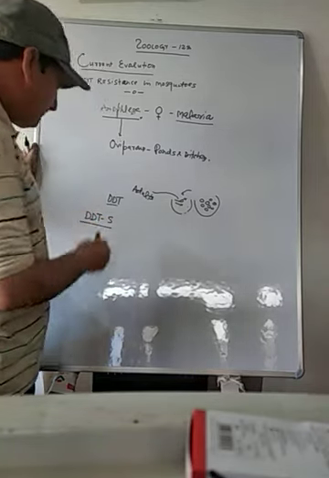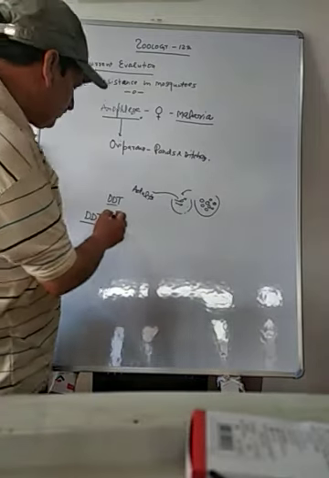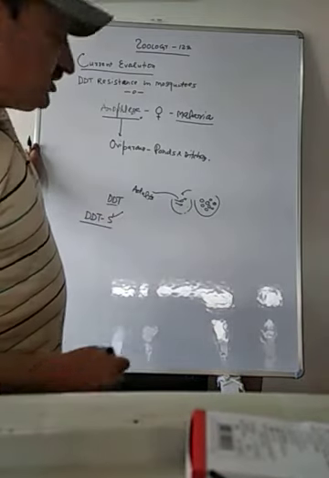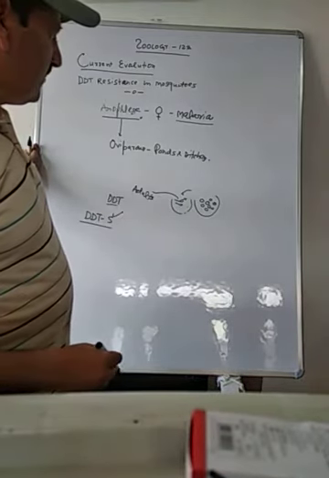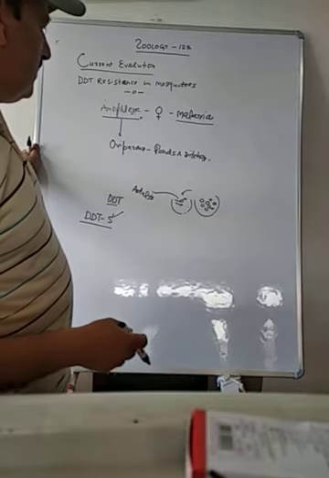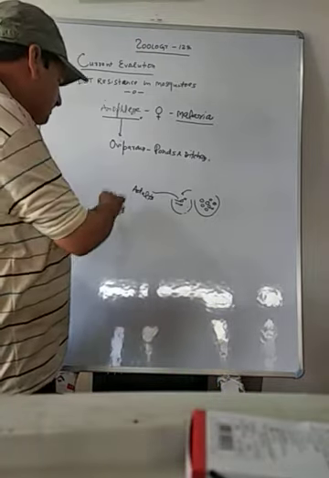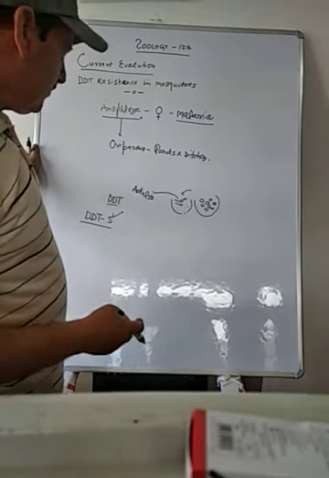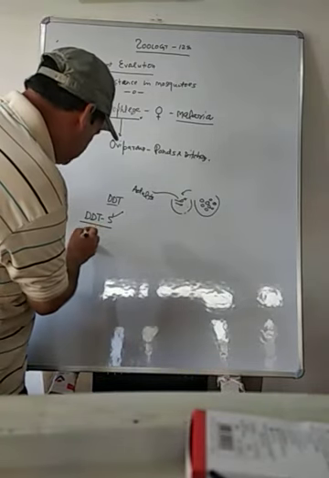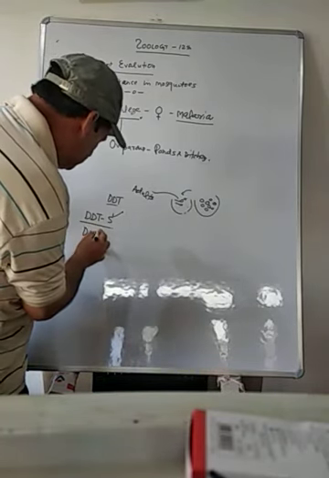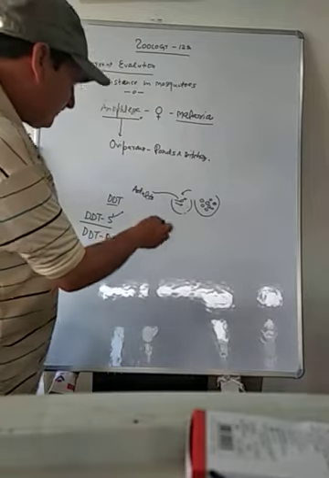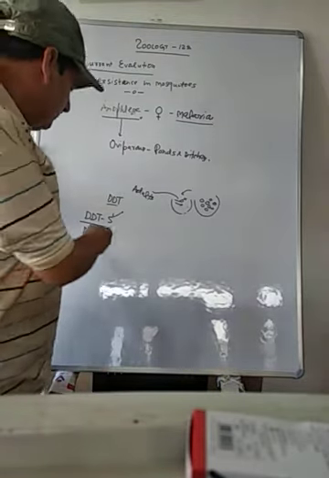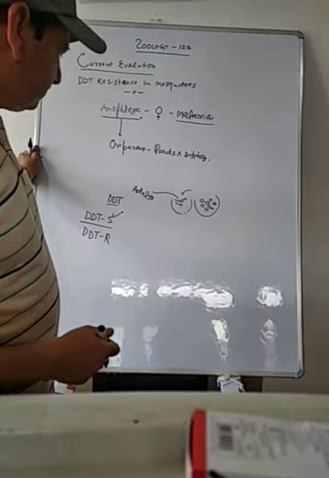S is sensitive. So this was one variety of mosquito, DDT-S. And now from the DDT-S mosquito variety, DDT-R was produced, R meaning resistant to DDT.